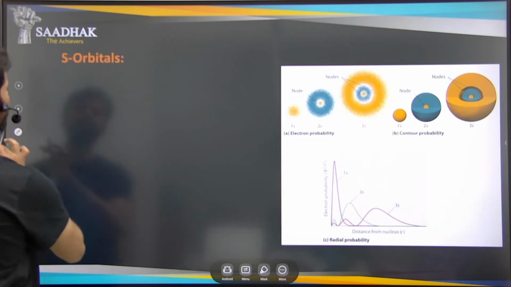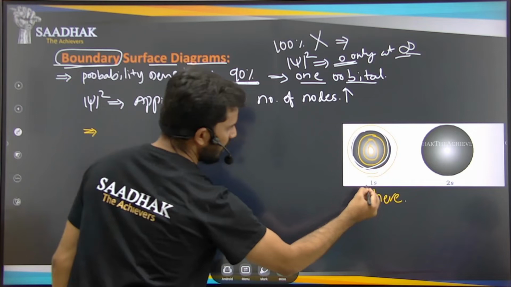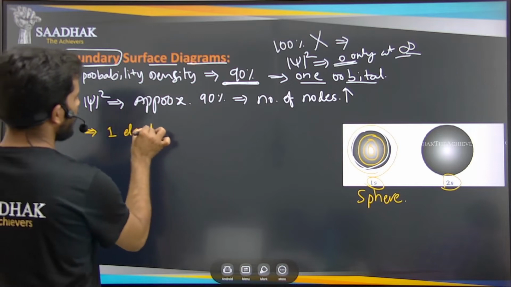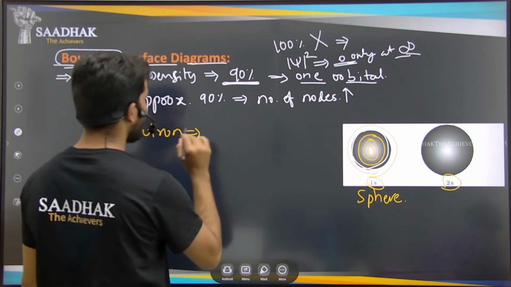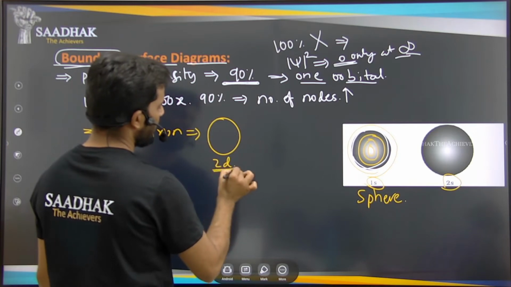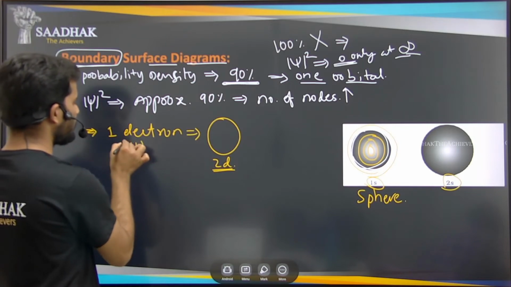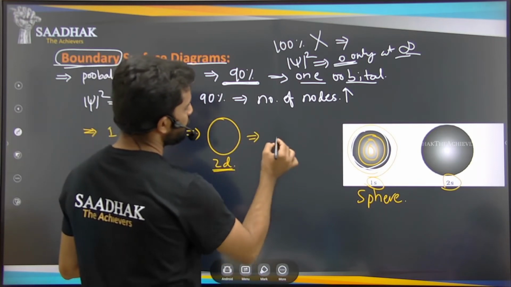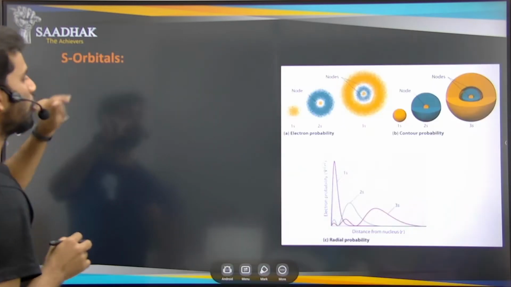So this is the 1s orbital and this is the 2s orbital. The 1s orbital has only one electron, so there is one single boundary. In two dimensions, it is a circle. For example, for the hydrogen atom, which has one electron, in two dimensions it is a circle, and in three dimensions it will be a sphere. This is for the s orbital.